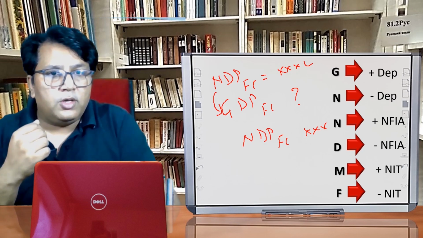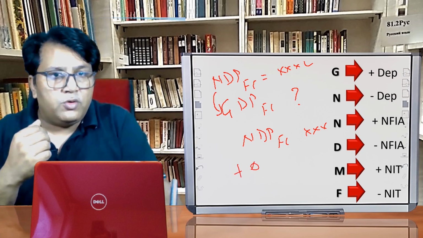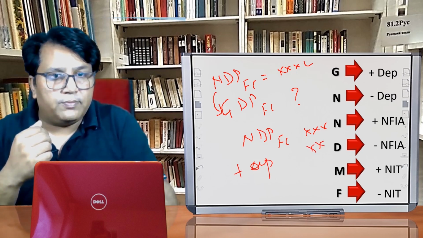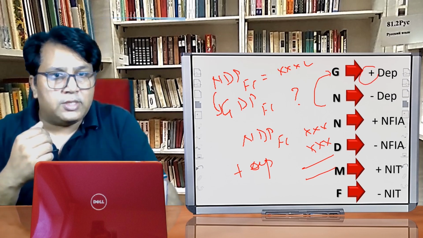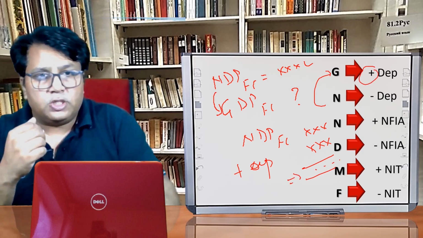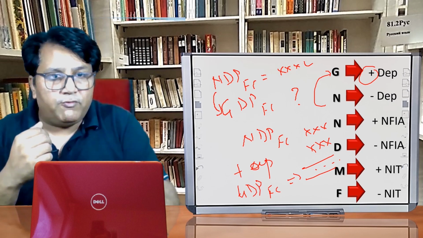To convert from net to gross, we have to add depreciation. So after adding the depreciation, we will get gross domestic product at factor cost.